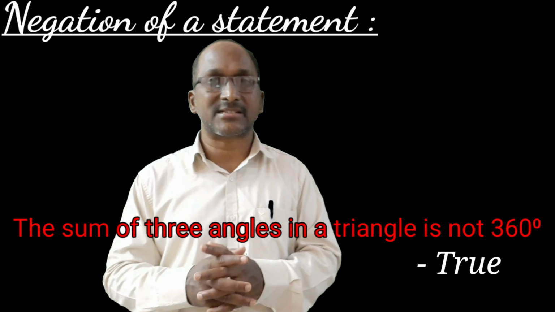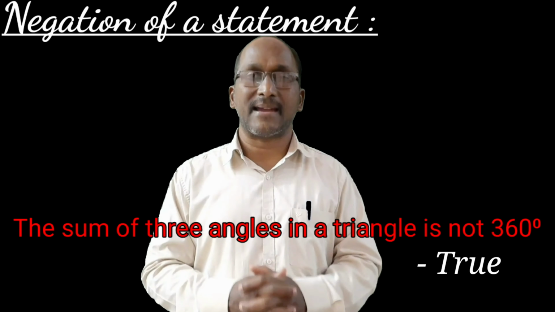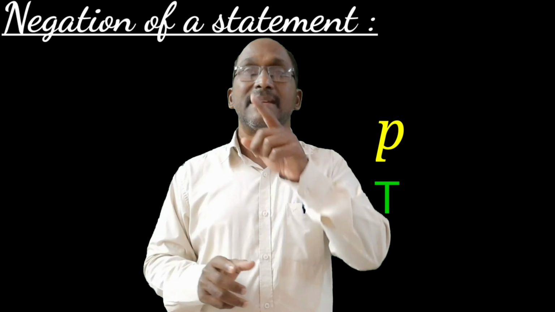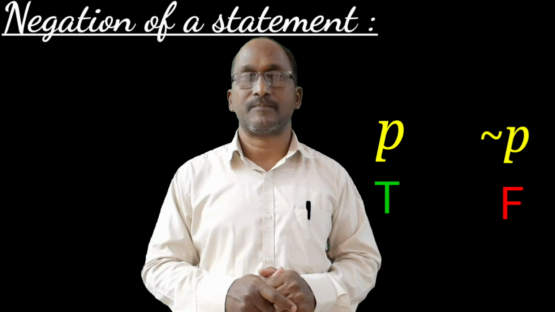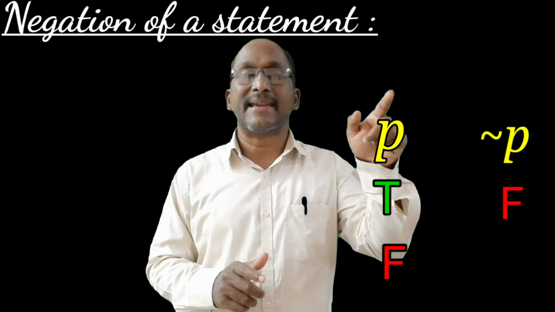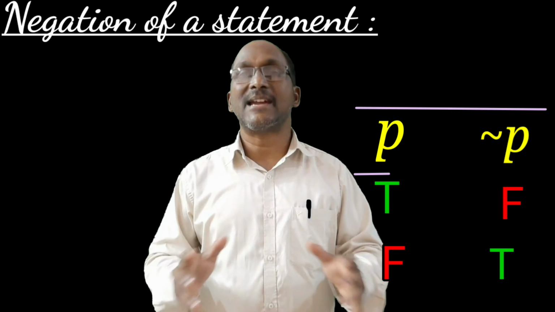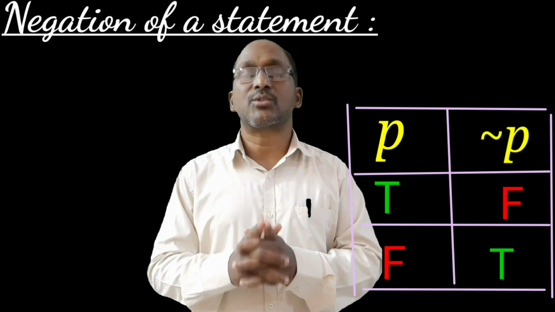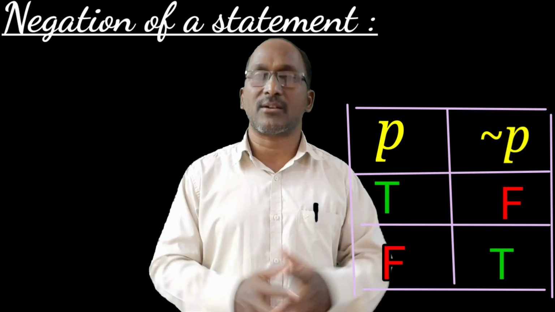Which means we can understand from these two examples that if the given statement is a true statement, its negation is false. If the given statement is a false statement, its negation is true. The table which shows this information is called the truth table of the negation of the statement.